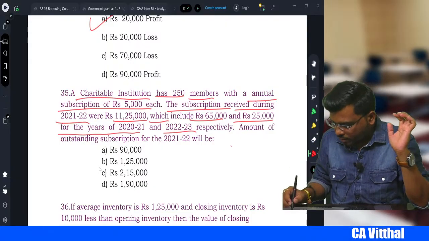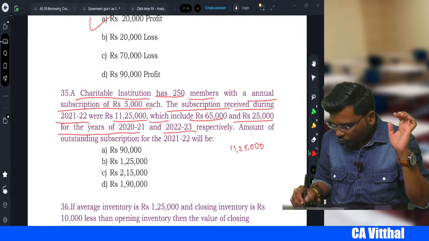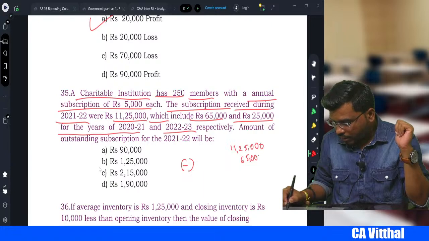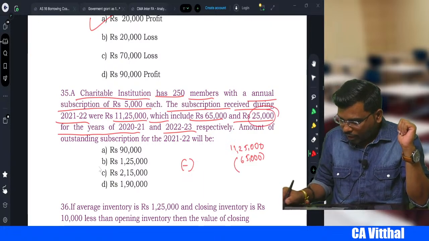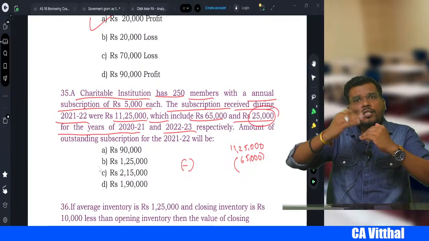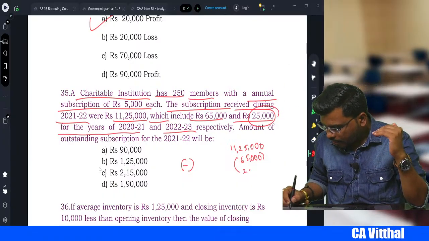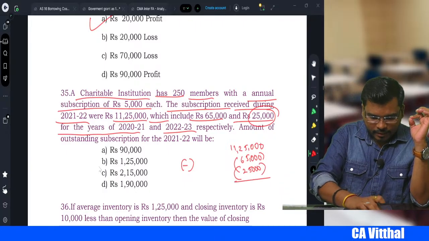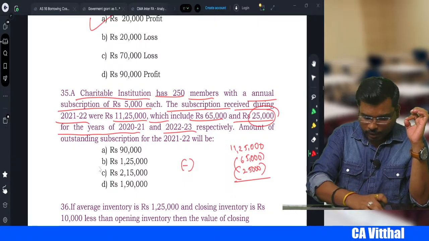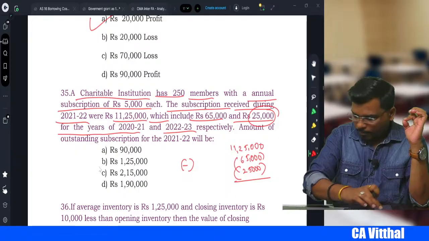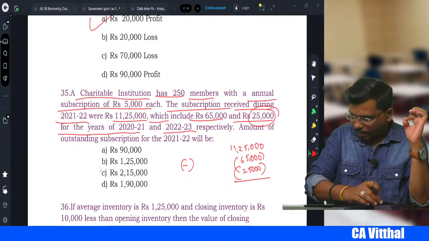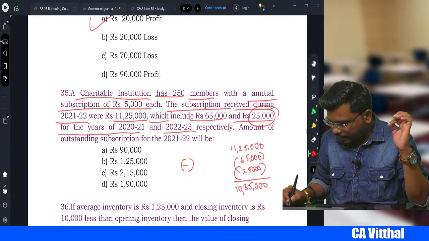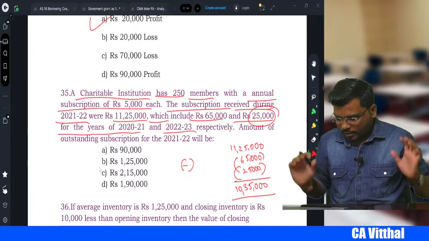So what do we do first? From 11,25,000 we will less last year's outstanding, which was 65,000, which we received in the current year, right? And 25,000 we received in the current year, but it belongs to next year, advance. So this also will be subtracted, 25,000. So now we come to know how much current year subscription we have received: 11,25,000 minus 65,000 minus 25,000. This is the subscription which we received in the current year and which belongs to the current year, right?